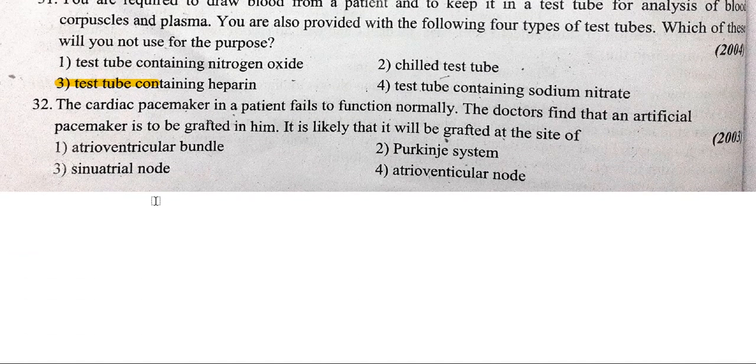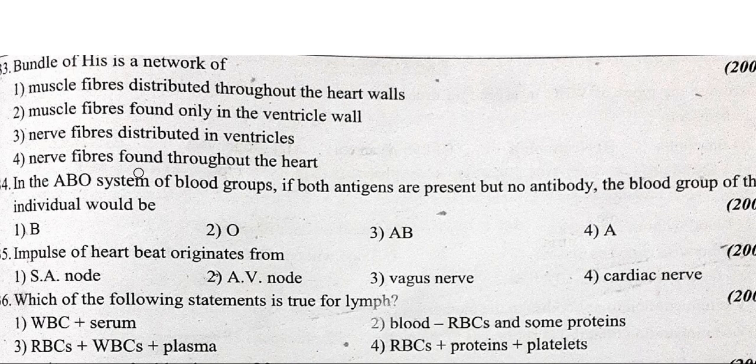The cardiac pacemaker in a patient fails to function normally. The doctor finds that an artificial pacemaker is to be grafted in him. It is likely that it will be grafted at the site of the sinoatrial node. Bundle of His is a network of muscle fibers found only in the ventricle wall. Option 2.